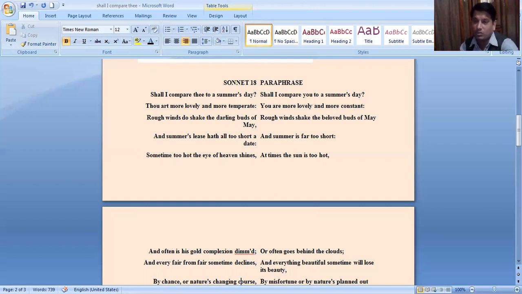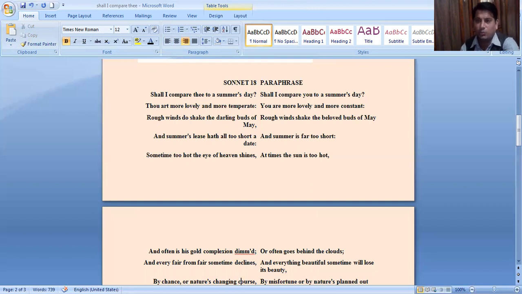In the same way, the poet wants to say here that during May, the flowers are flowering, which seems a very beautiful scenario, a beautiful panoramic view of the atmosphere. That is nothing but the beauty of the poet's lover, the beauty of the Dark Lady, the beauty of the poet's beloved, which is more beautiful than that atmospheric scenario.